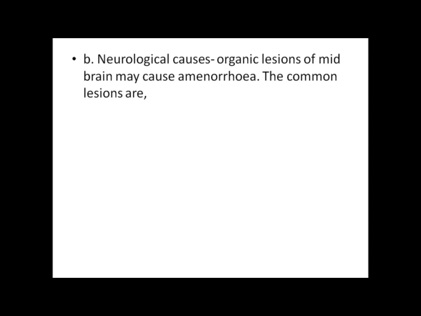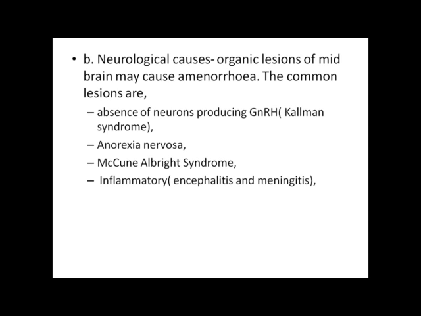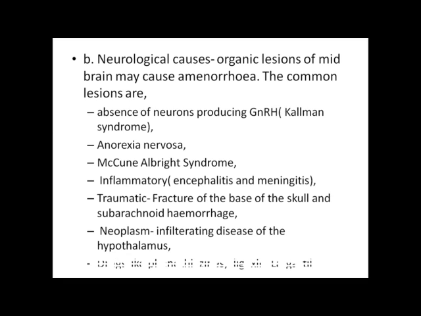Second one was neurological causes. Organic lesions of the midbrain may cause amenorrhea. The common lesions are absence of neurons producing GnRH, that's Kallmann syndrome, anorexia nervosa, McEwen-Albert syndrome, inflammatory like encephalitis and meningitis, traumatic like fracture of the base of the skull and subarachnoid hemorrhage, neoplasms like infiltrating disease of the hypothalamus, drugs like phenothiazines, digoxin, largactil.